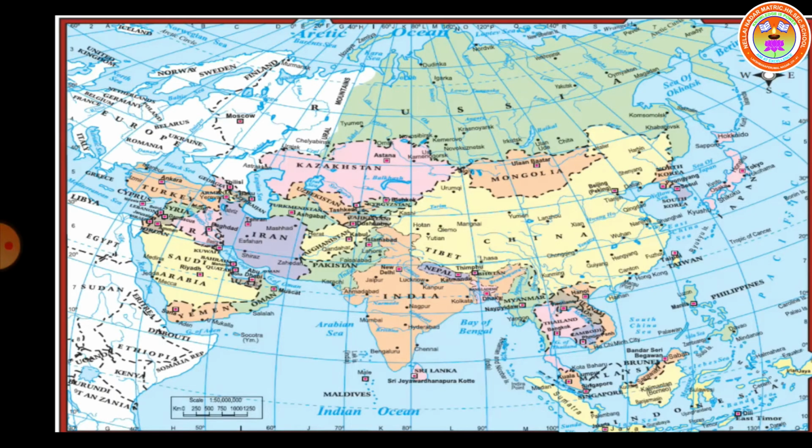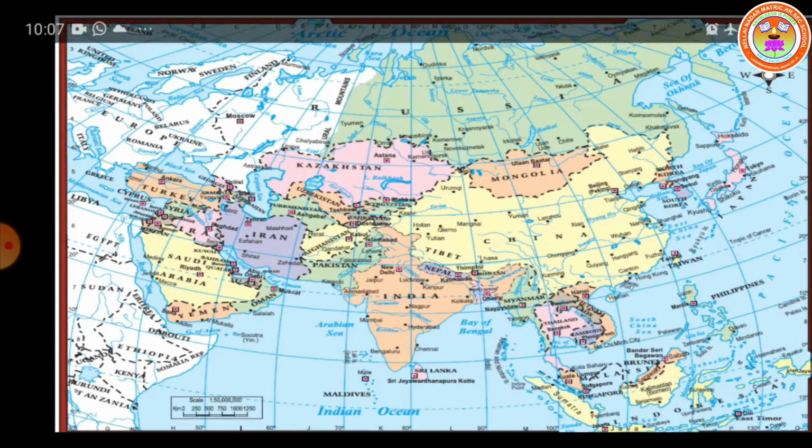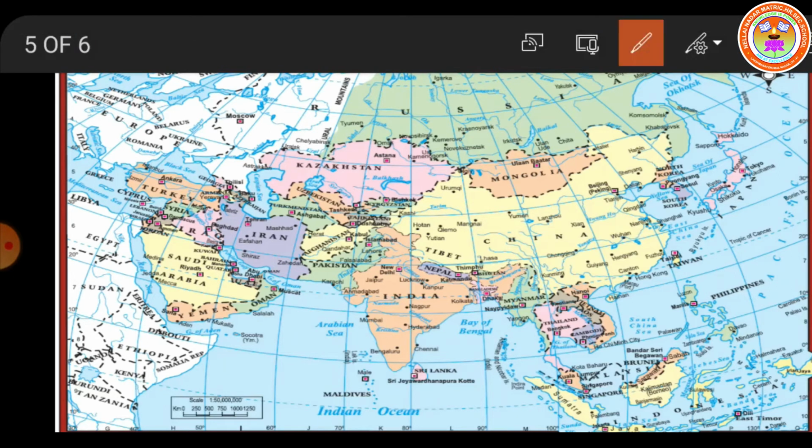First of all, the northern lowlands. The most extensive lowland in Asia is the Siberian plain. It extends from the Ural mountains in the west to the Verkhoyansk range in the east. Where is the Ural mountain? The Ural mountain is somewhere here, where I am pointing.